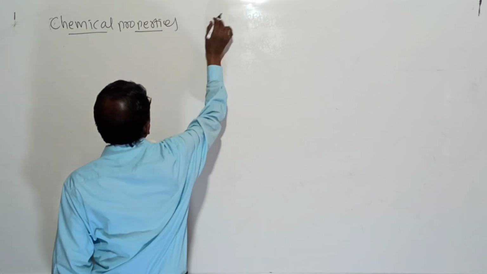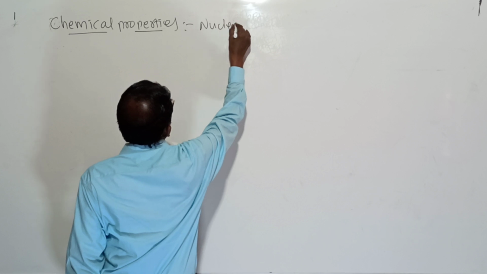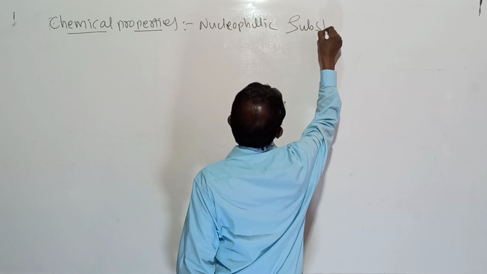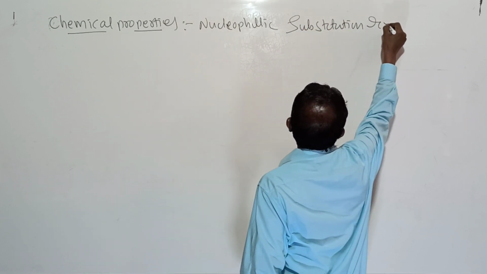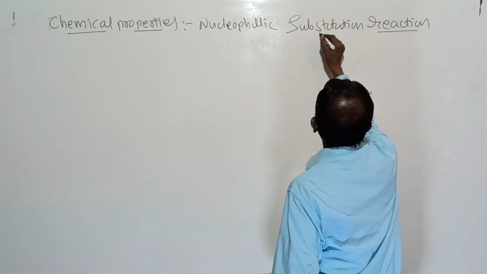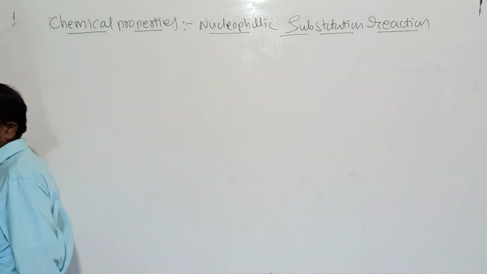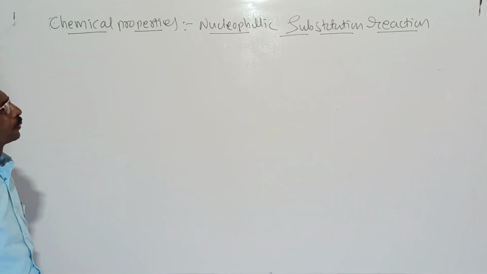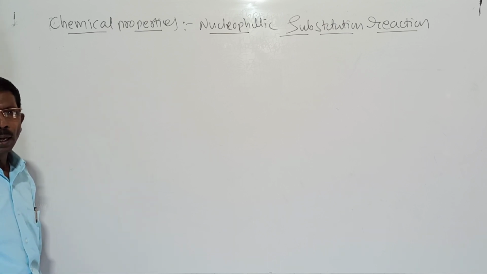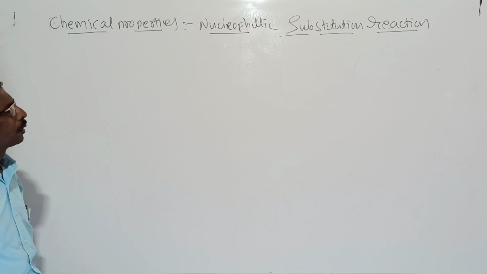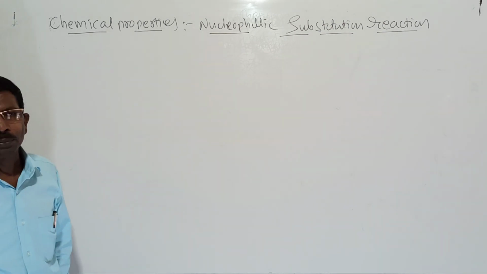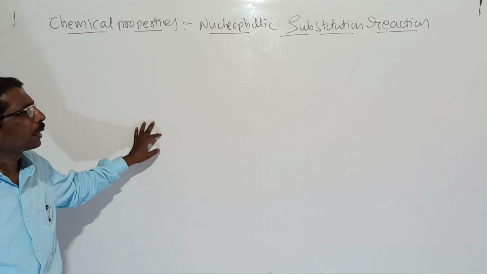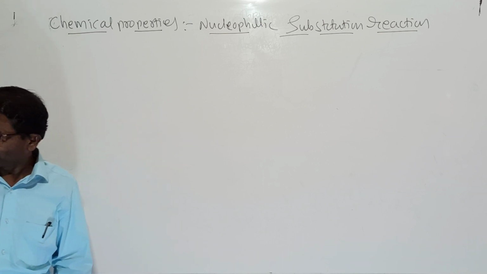Chemical properties. First one, nucleophilic substitution reaction. So here, as already we studied in alkyl halides, that is haloalkanes, here also it is the same. But here, the aryl halides are less reactive in nucleophilic substitution reactions as compared to haloalkanes. So what is the reason here? So look here.